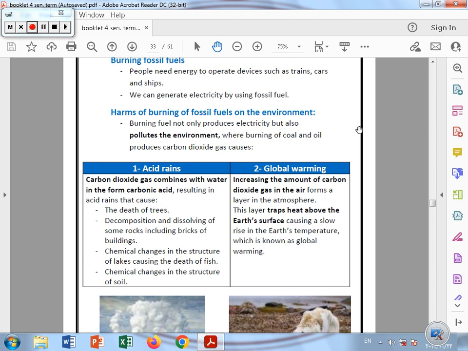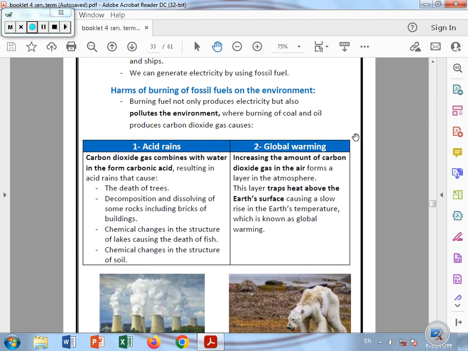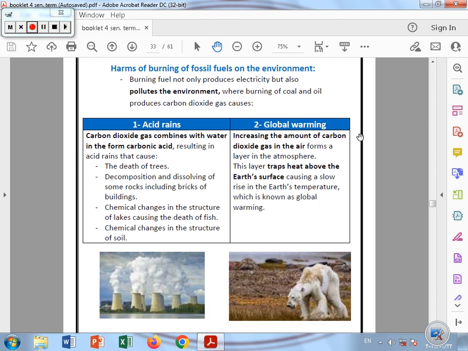They are two different phenomena that affect our planet and affect the living organisms on the earth. Firstly, the acid rains. When the carbon dioxide gas comes out from burning the fuels, this carbon dioxide gas combines with the water of the rains in the form of carbonic acid. So the carbon dioxide mixes with the rain water, forming carbonic acid. This carbonic acid goes down to the soil and the rivers, and that's called the acid rains.